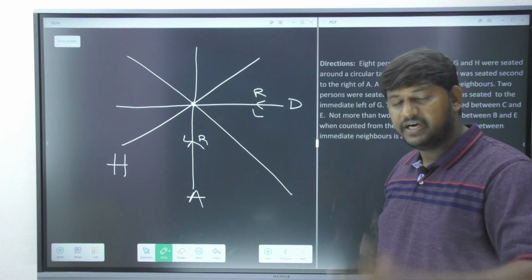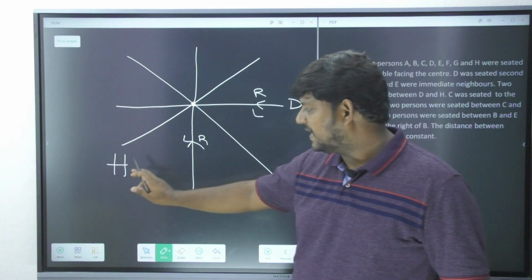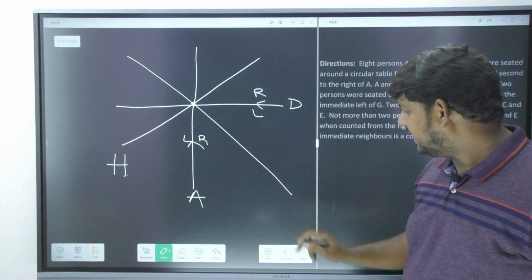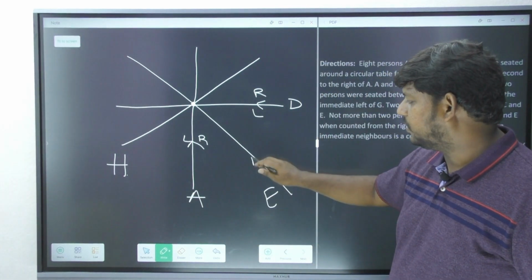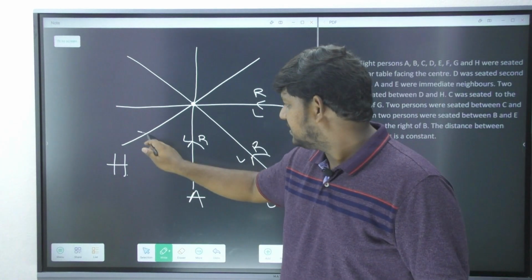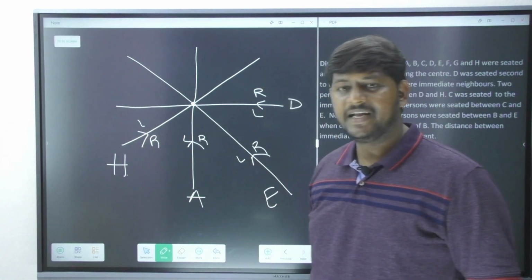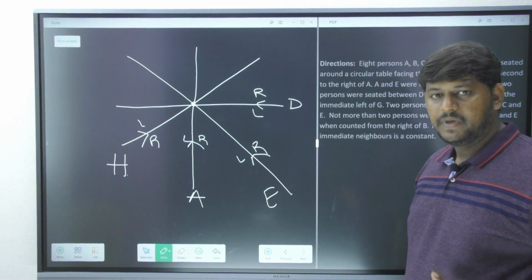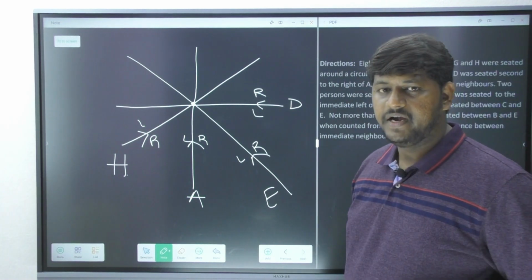In order to cut down the possibility, if I place H here, automatically I have to bring E here only, because E is the immediate neighbor of A. So, this left side and right side writing is very mandatory. Please, it is going to give you very good clarity in your exam.